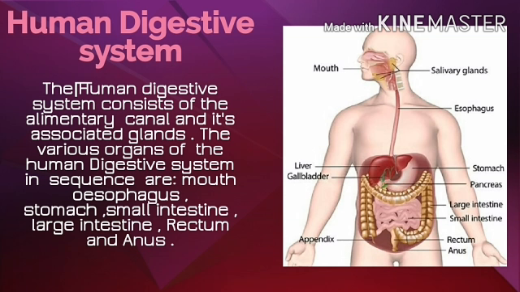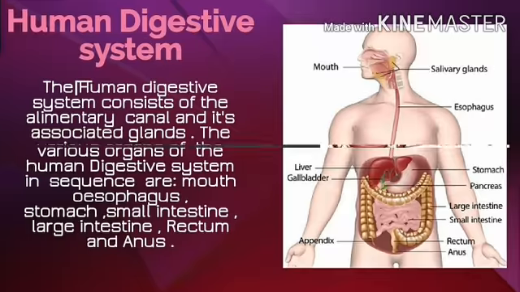The food that remains undigested and unabsorbed passes from the small intestine into the large intestine. The large intestine absorbs most of the water from the undigested food materials. The last part of the large intestine is called the rectum, where waste is stored for some time. Undigested food is removed from the body through the anus, which is called egestion.